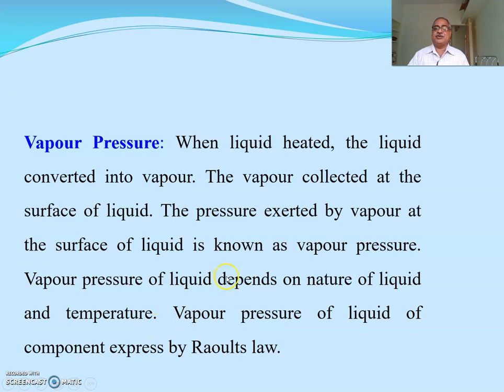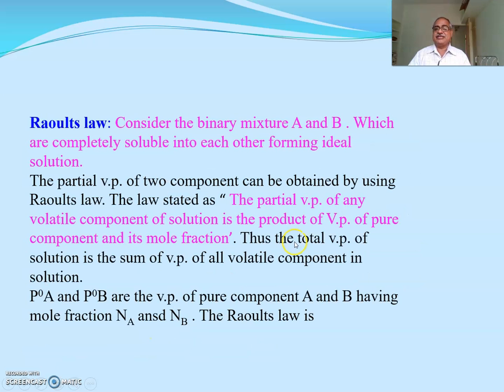The vapor pressure of a liquid component is expressed by Raoult's law. Now we are going to see Raoult's law. For explaining Raoult's law, consider a binary mixture of components A and B, which are completely soluble in each other, forming an ideal solution.